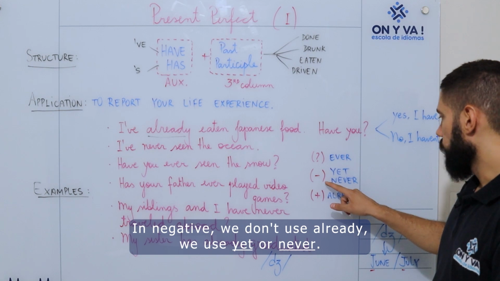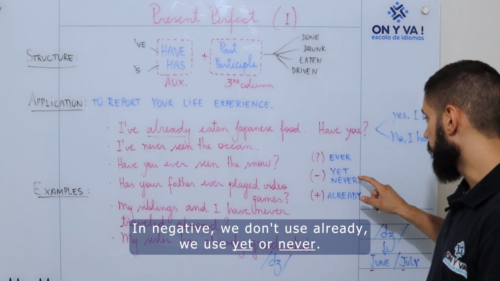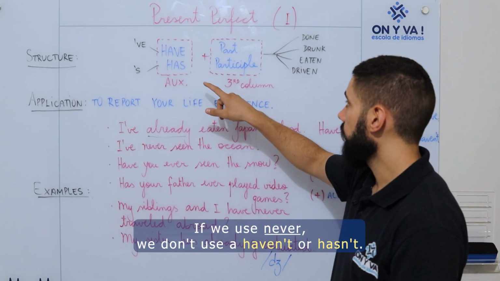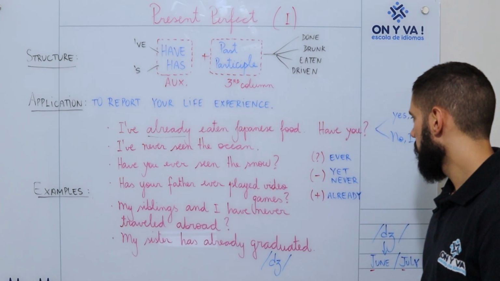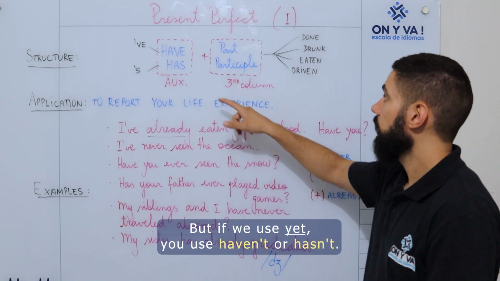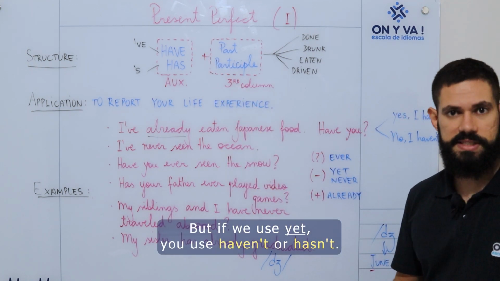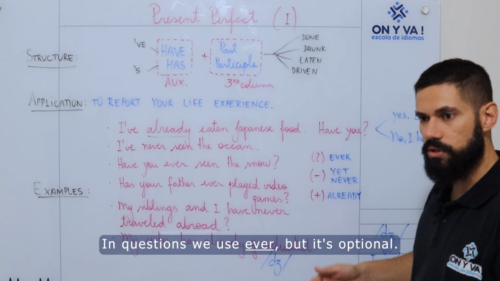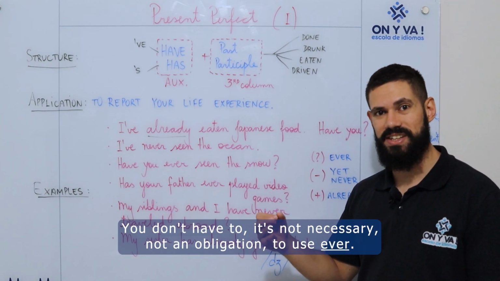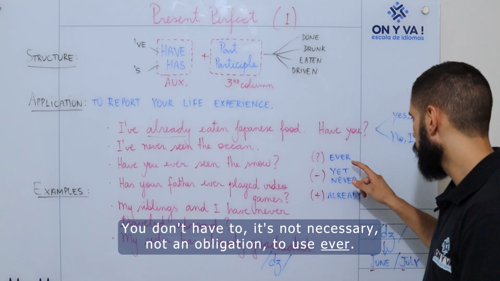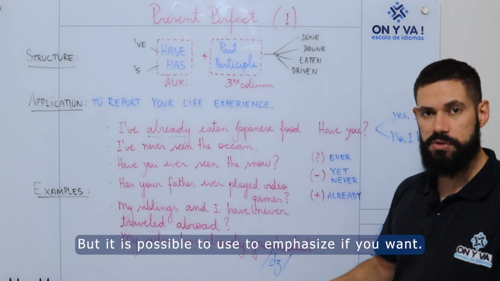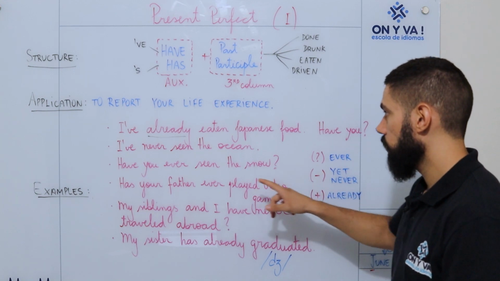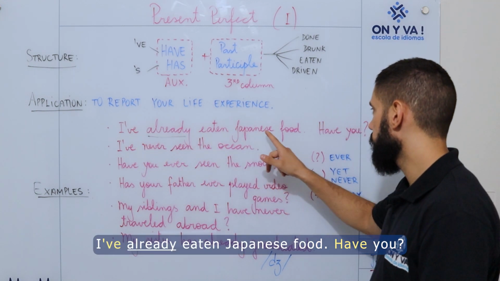In negative, we don't use already. We use yet or never. If we use never, we don't use haven't or hasn't. But if we use yet, you use haven't or hasn't. And in questions, we use ever, but it's optional. It's not an obligation to use ever. But if you want to use it to emphasize, it's possible to use ever. So again, I've already eaten Japanese food. Have you?